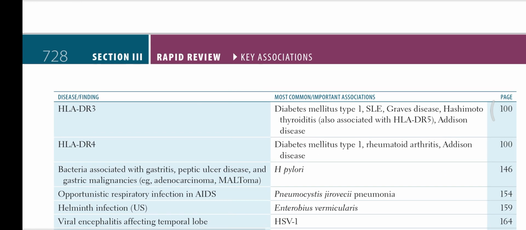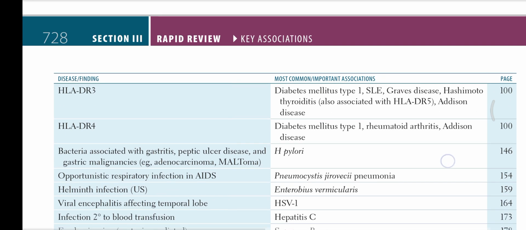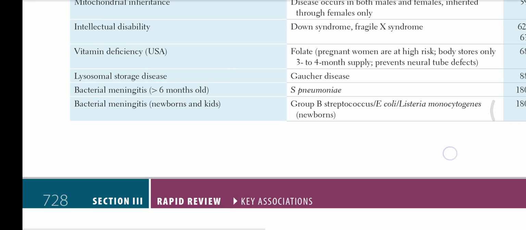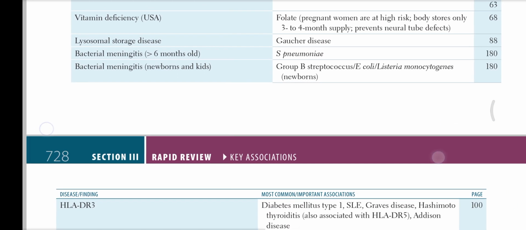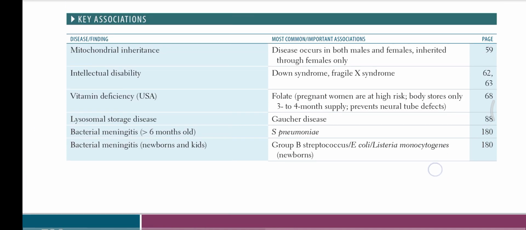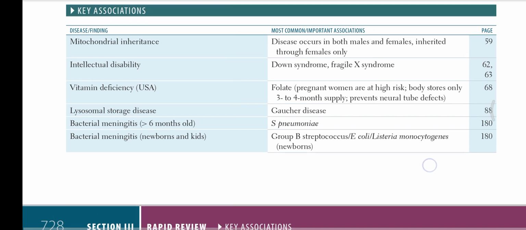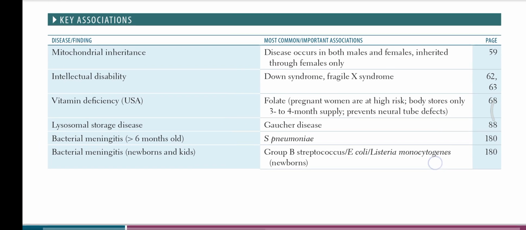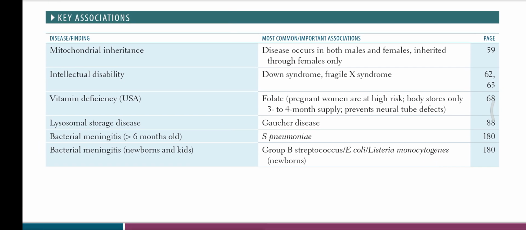Okay, so this is the complete two pages from the rapid review, section 3, key associations. I just completed page numbers 728 and 729, and a few points still remain from 727. Let us complete those, and then I will be completing around three pages of key associations.